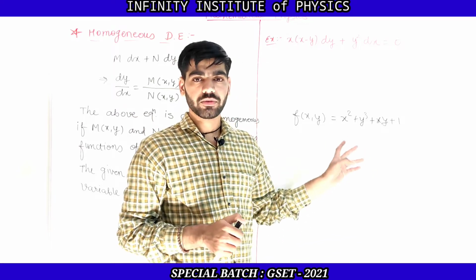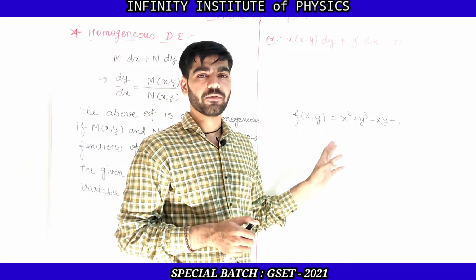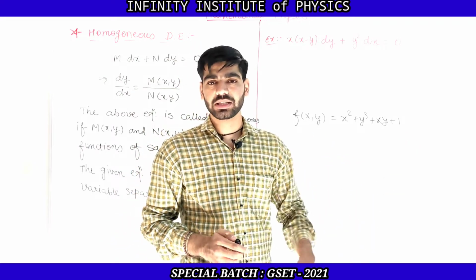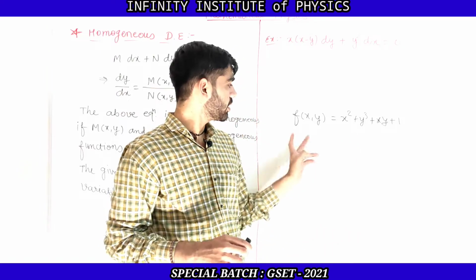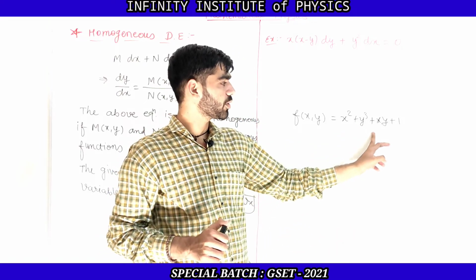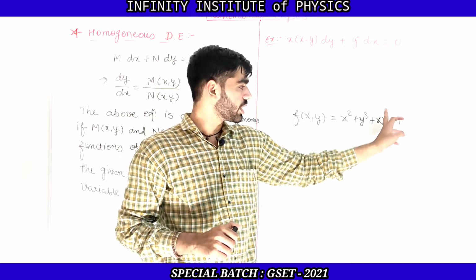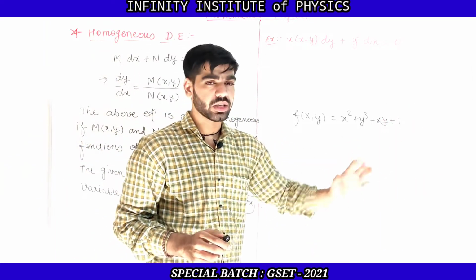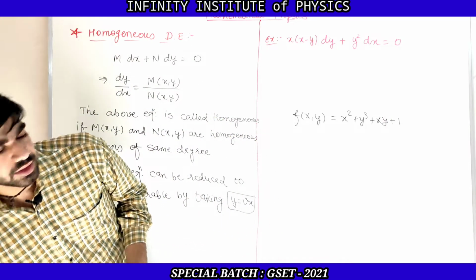So a function is said to be homogeneous if the constant part of that particular function is 0, otherwise it is non-homogeneous. Here I have written x square plus y cube plus xy plus 1. Here 1 is a non-zero number, and that's why this function is known as a non-homogeneous function.